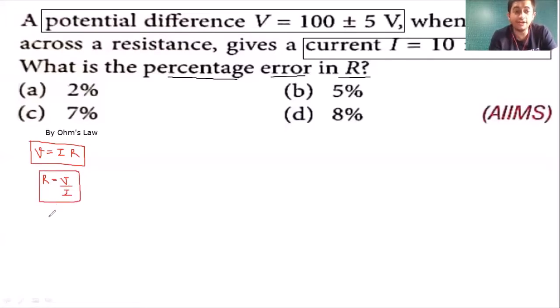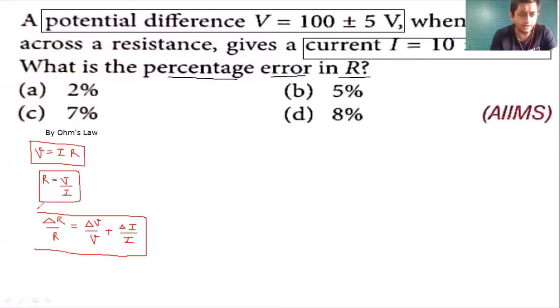So what happens in division? Relative error gets added. That means we will say relative error in R. Relative error means error divided by the mean value. So delta R divided by R. So relative error in R will be equals to relative error in V plus relative error in I. As the two quantities are getting divided, relative error will be added. So we can say that relative error in R is equals to relative error in V plus relative error in I. Cool. Very good.